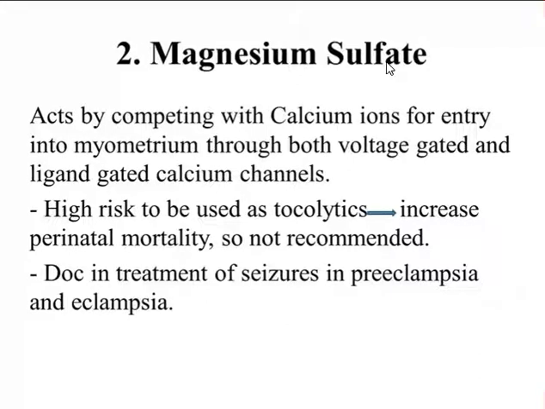That means if the pregnant female is having hypertension along with seizure, in that case magnesium sulfate is the drug of choice for treatment of seizure in case of preeclampsia and eclampsia, but it is not commonly recommended as a uterine relaxant because of its perinatal mortality.